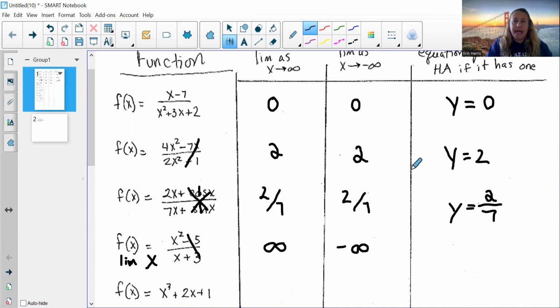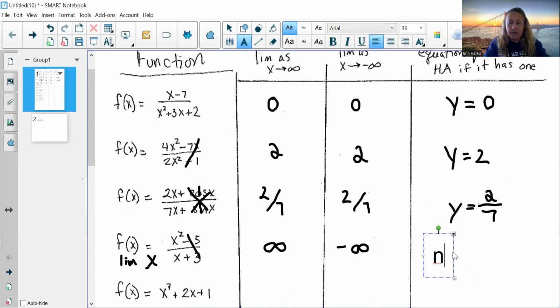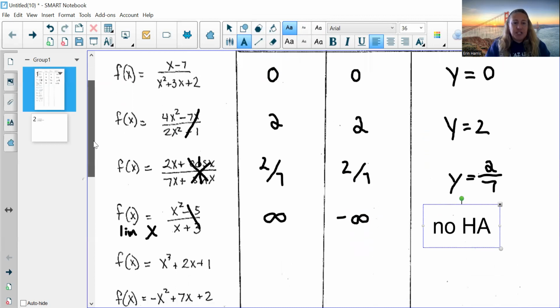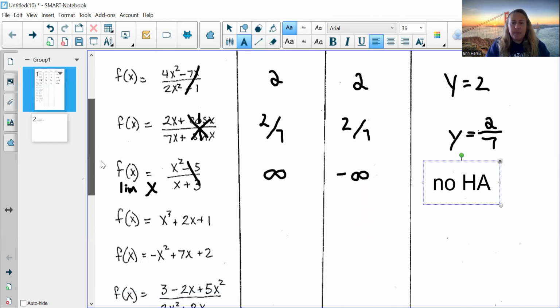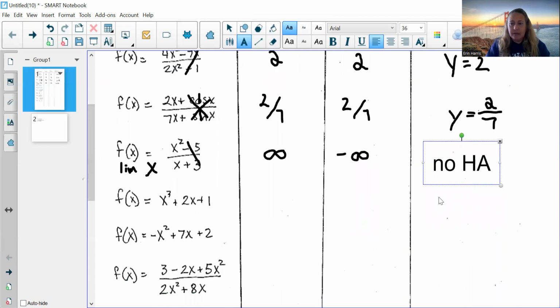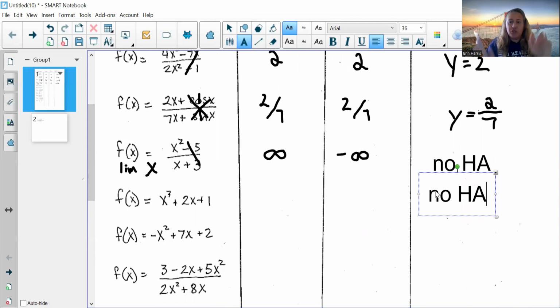Okay, and so this would be a case where there is no horizontal asymptote. I'm just going to write HA. These functions, these polynomials, as soon as you see polynomials, you should immediately say, again, no horizontal asymptote line. As soon as you see that, right?